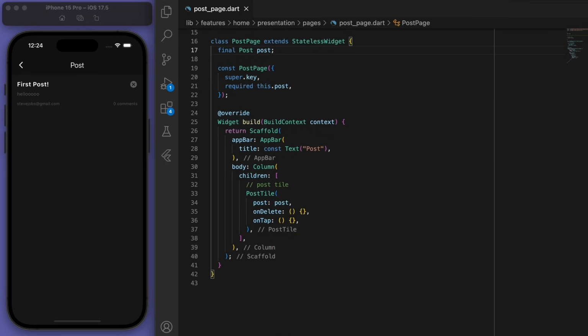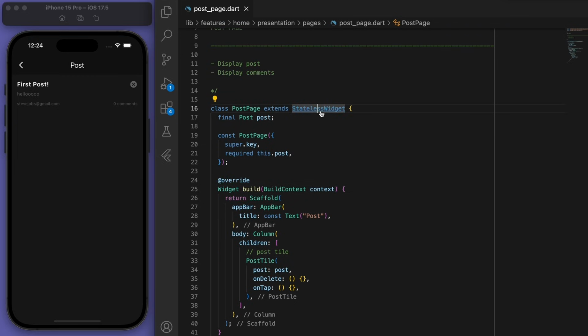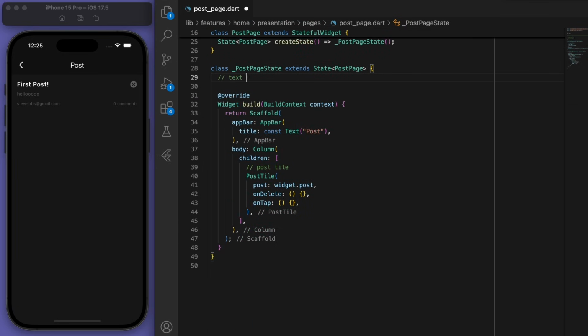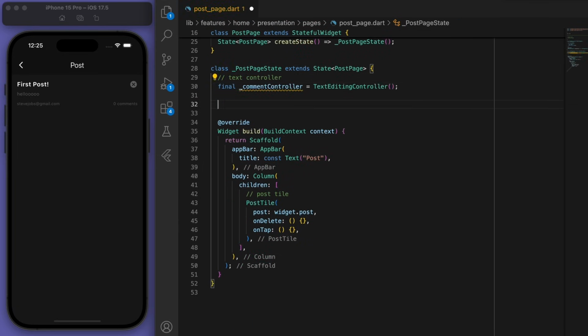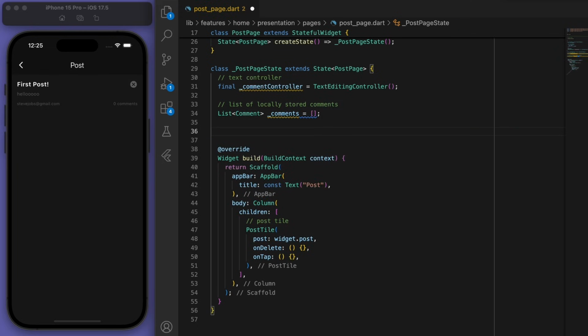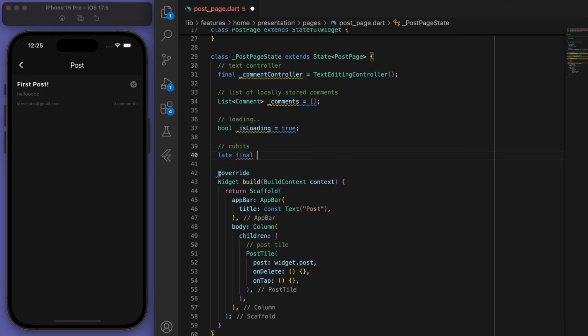So I'm actually going to change this to a stateful widget. If you hover your mouse over this and hit option dot, I believe it is, you can change this to a stateful widget. And now I can have a text controller, and let's store the list of locally stored comments here. Let's have a loading boolean, and let's prepare our cubits as well.